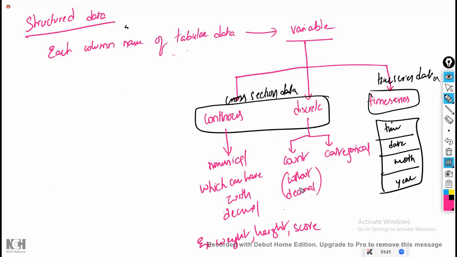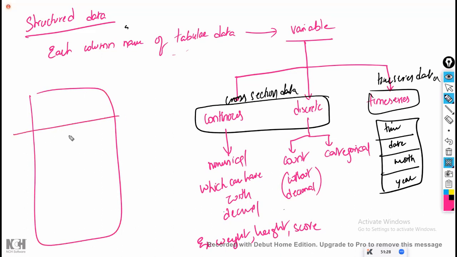Example, number of mobile phones. I'm taking the number of mobile phones from each student. Hey, how many mobiles are you having? 1. How many mobiles are you having? 2. One student will say 2. One student will say 1. Sir, I'm not having any mobile phone, 0. Can anyone have 0.1 or 0.2 like that? Is that possible?